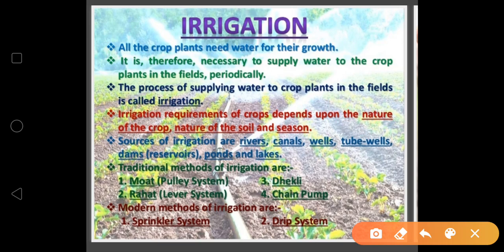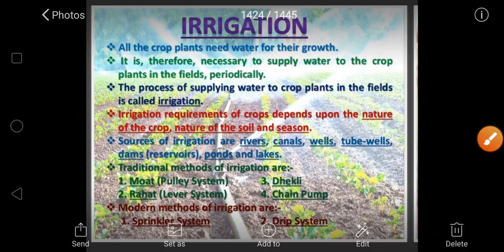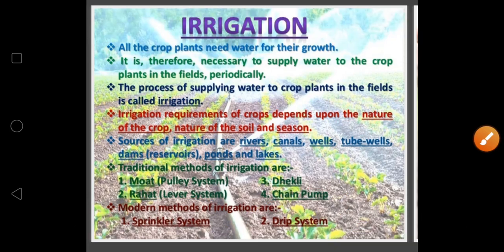There are traditional methods and modern methods for irrigation. In the traditional methods, the moat, dhekli, rahat and chain pump system are there, and in the modern methods, the sprinkler and drip systems. We'll discuss the sprinkler and drip systems tomorrow. And for today, you have to write down the differences between fertilizers and manures. The rest will continue tomorrow. Okay, thank you.